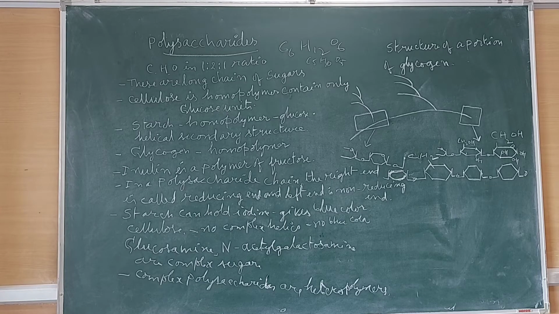Mucilage is present as a protective coating around aquatic plants. Bacterial cell walls are derived from polysaccharides.